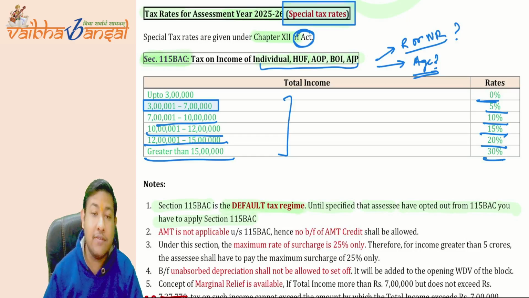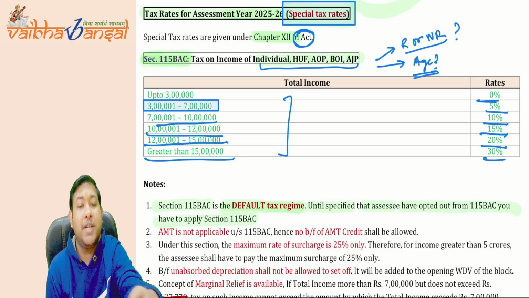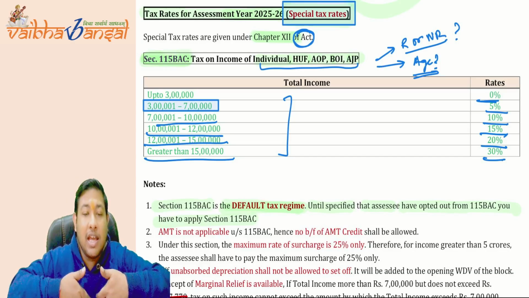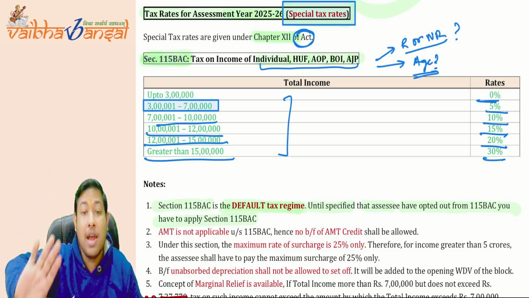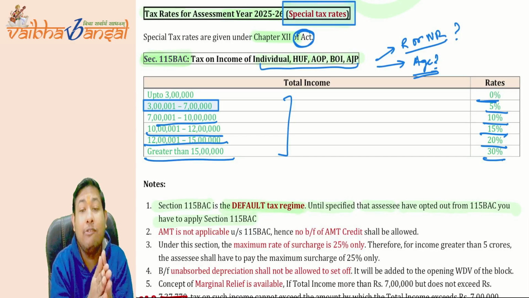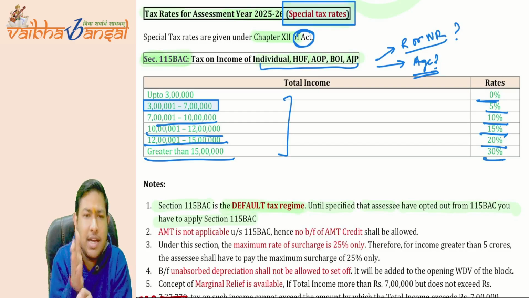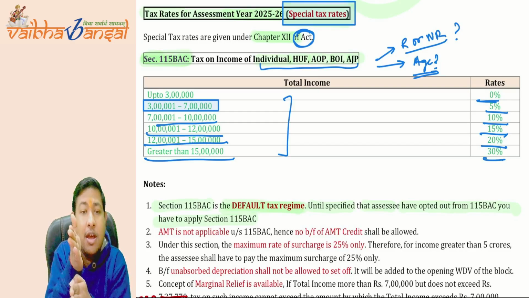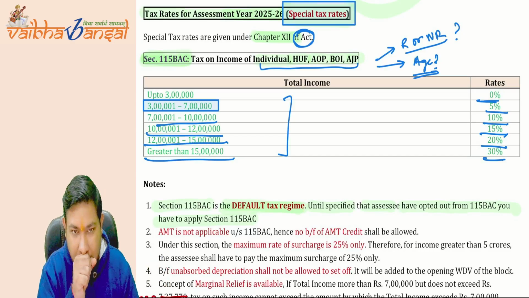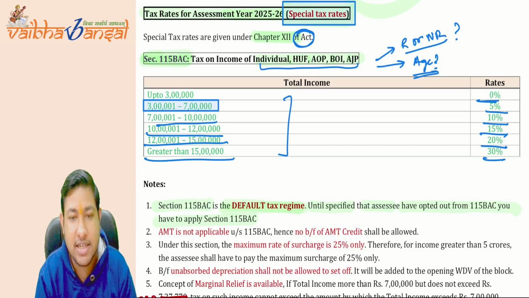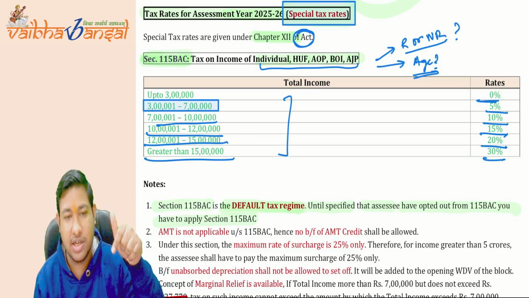Now in the question, if they have said specifically that the individual has opted out, meaning he filed that form and switched to the old or the general tax regime, that he does not want to apply 115BAC, then you calculate the tax at the old tax rates.